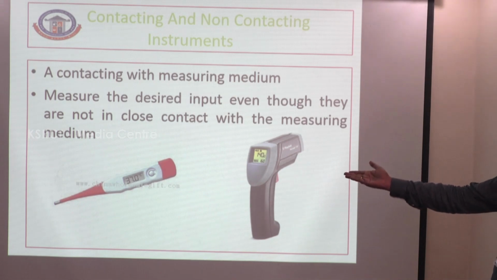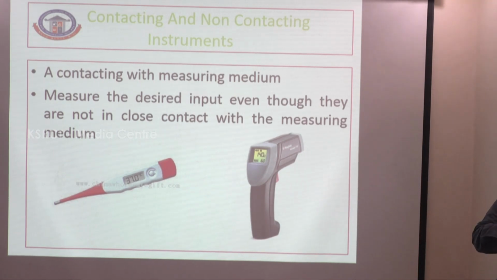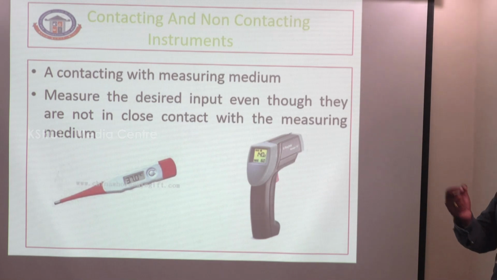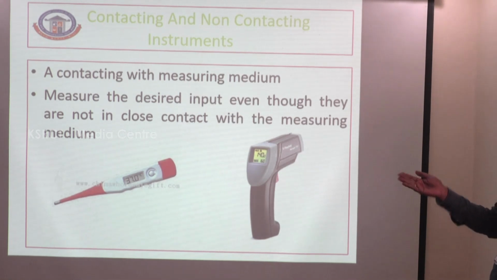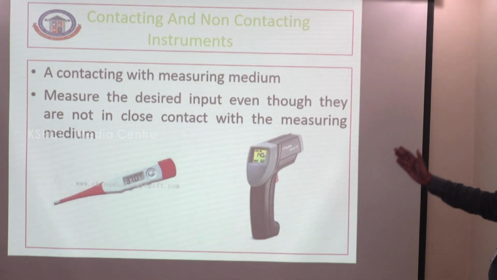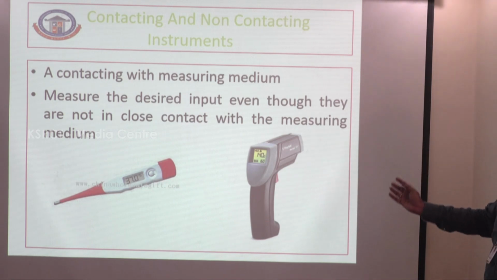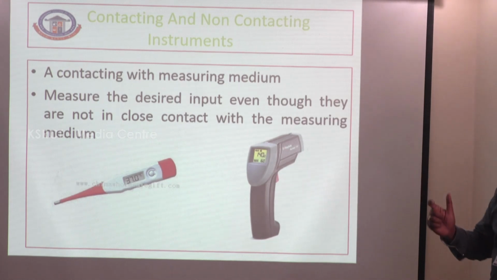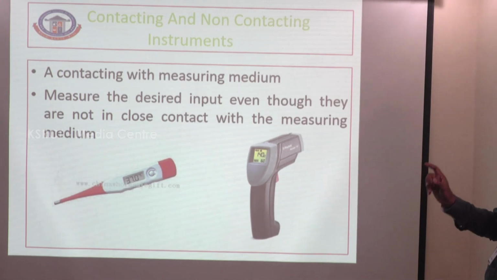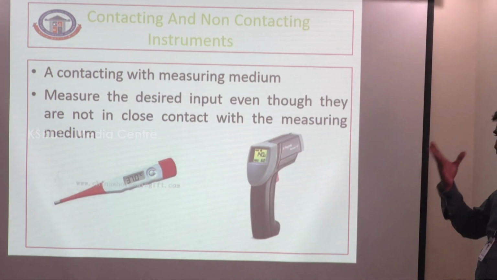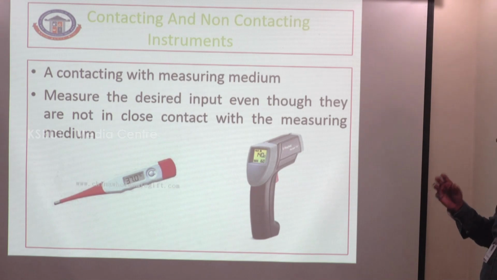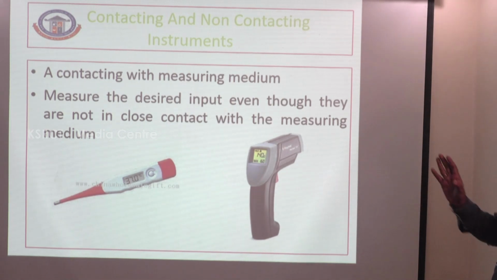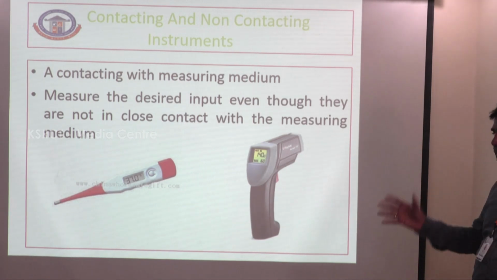For example, this is a temperature measurement, easily in contact with the body. Wait, some one or two minutes it is kept on the body, and it can measure the temperature of the human. This is the digital one. This is the latest one. Without contacting or touching the human, it can measure the temperature of the human body. That is one of the major pieces of equipment used in the last two to three years to measure human body temperature. This is called contacting and non-contacting instruments for measuring temperature.